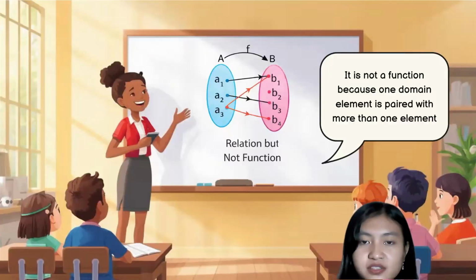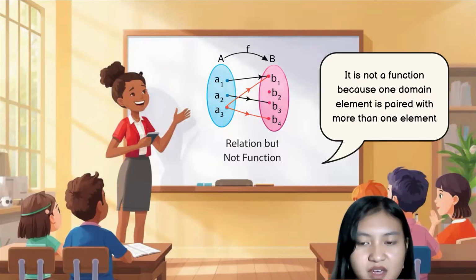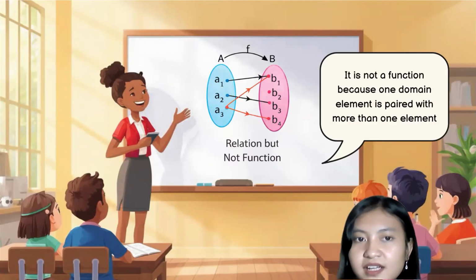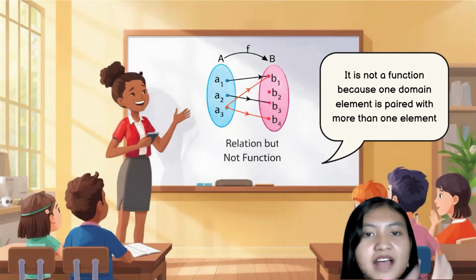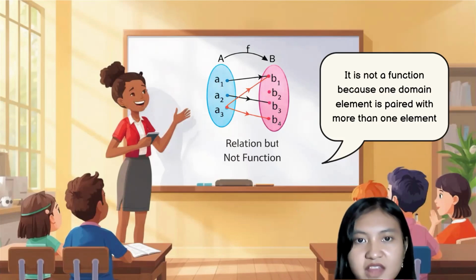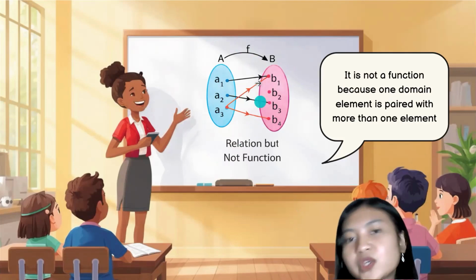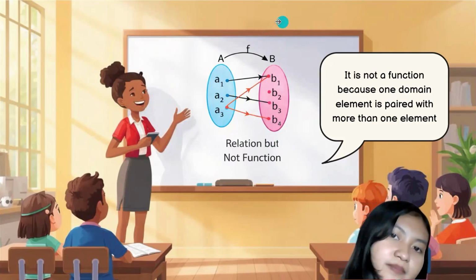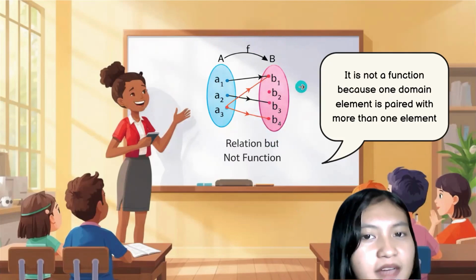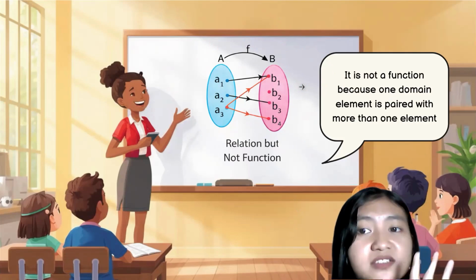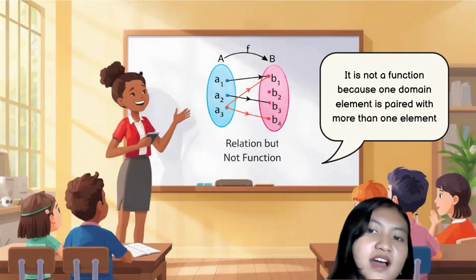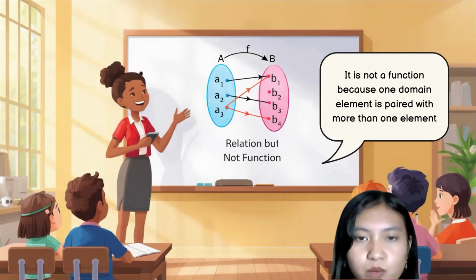So now let us just consider what is a function and what is not a function. We can see in the first picture, we have a diagram with two sets. The first set is A and the second set is B. A is going to be the domain and the output, or the codomain, is B. But in this picture, it is not a function because one domain element is paired with more than one element.